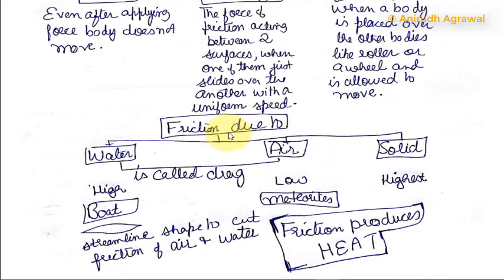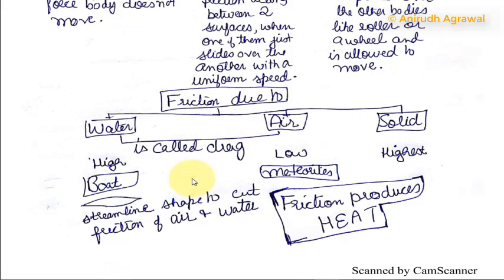Now, friction is due to three things: air, water, and solid. The friction due to water and air is called drag, and friction due to solid is called friction. The friction due to solid is the highest, it goes lower in water, and the lowest in air. There are certain techniques that humans have developed to decrease the friction exerted by water and air, and that technique is called streamline shape.